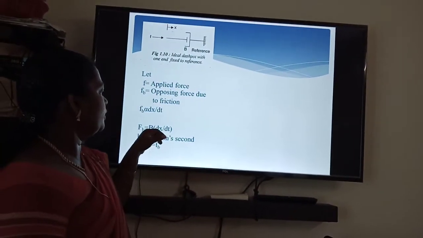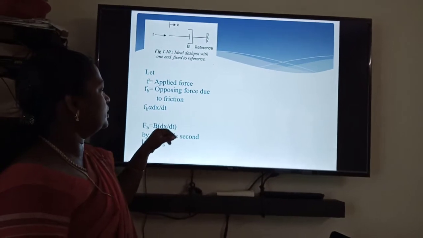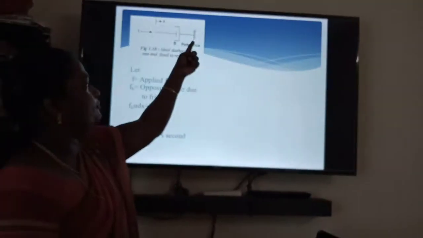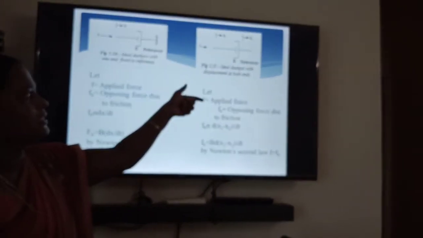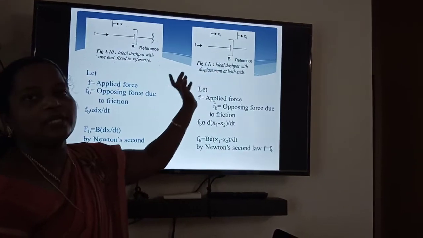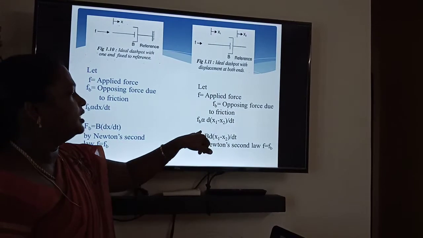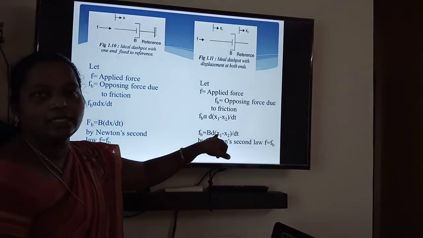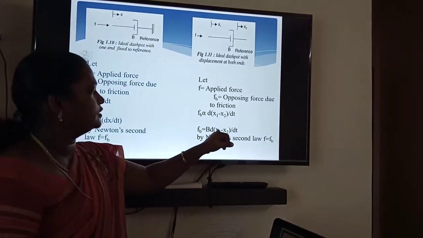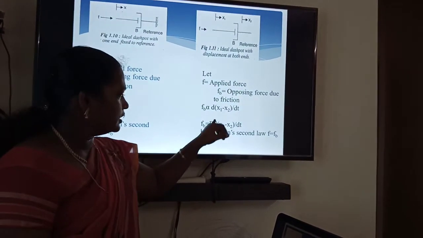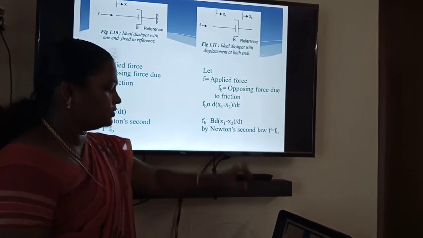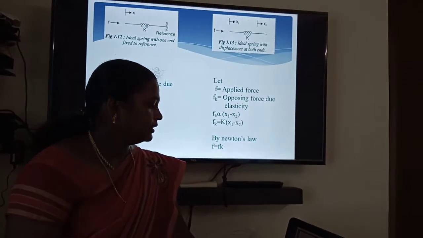This is the force balance equation for a dashpot fixed at one end. The second case is the dashpot kept free at both ends. The equation is Fb is equal to b into d of (x1 minus x2) by dt, so the difference in displacement appears here. This is also framed using Newton's second law.